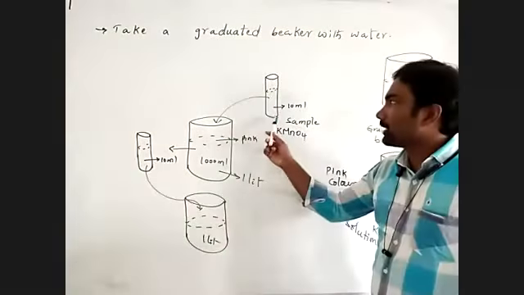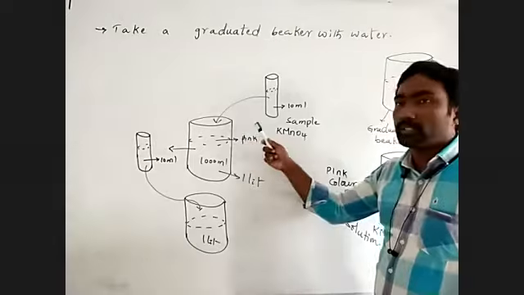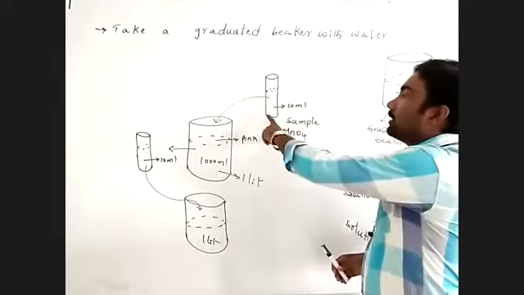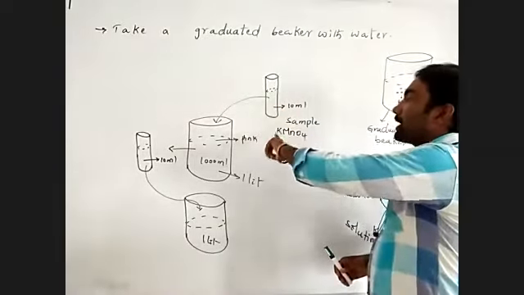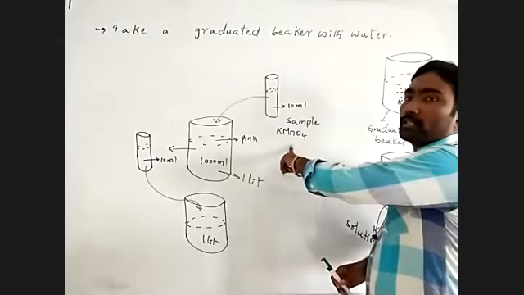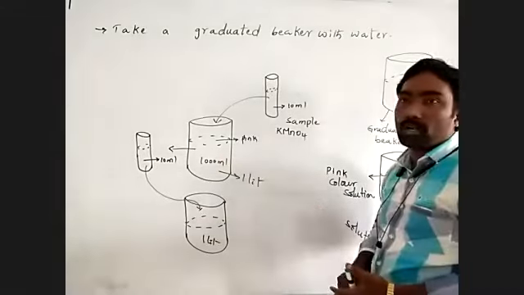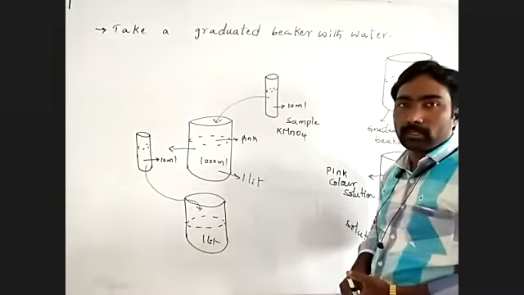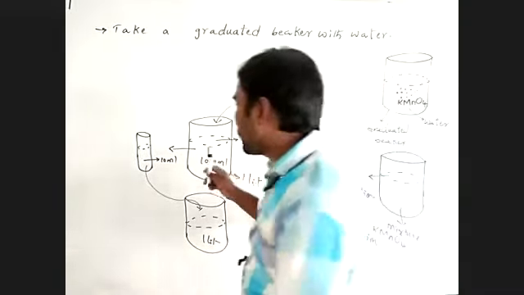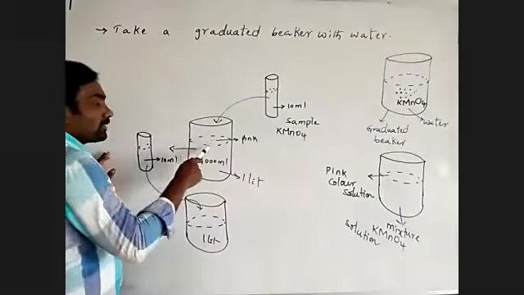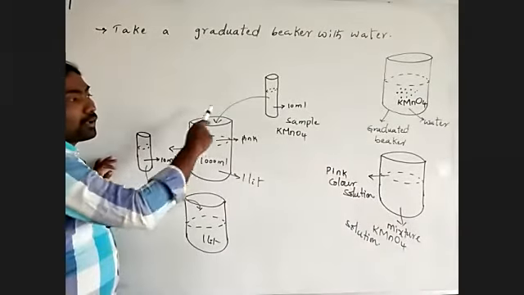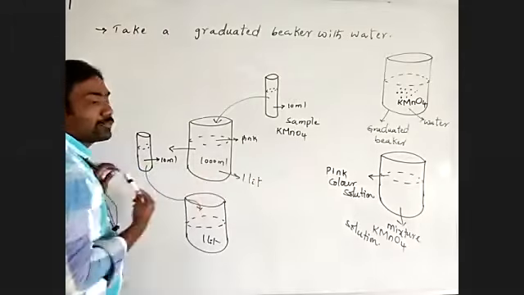After mixing, see carefully: the 10 milliliter sample completely dissolves into the 1 liter of water. We may observe the water changing color compared to the first graduated beaker.